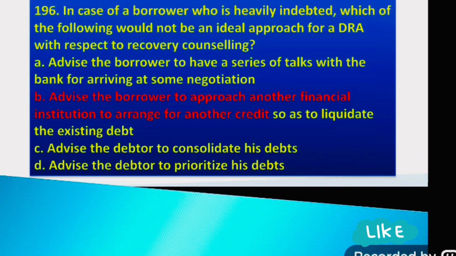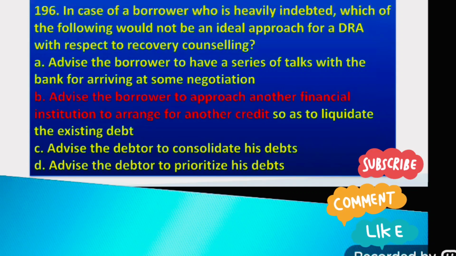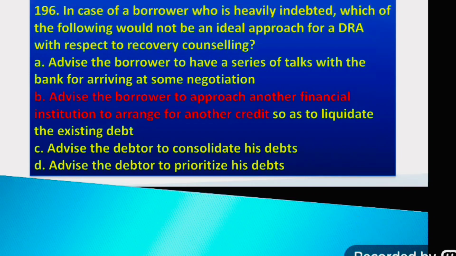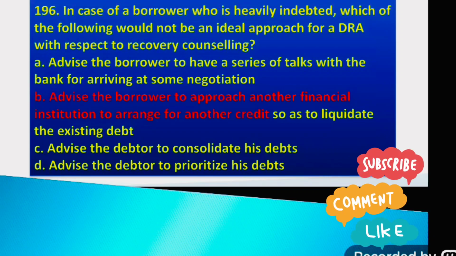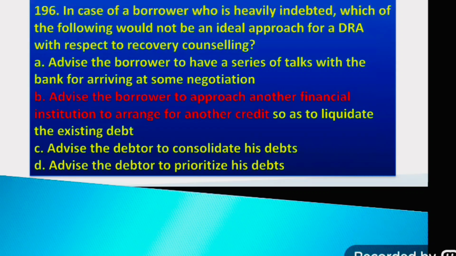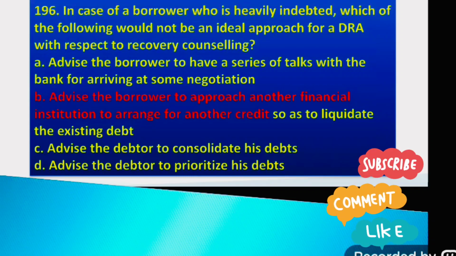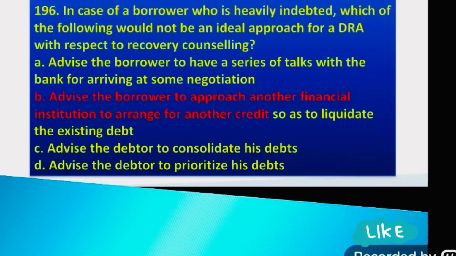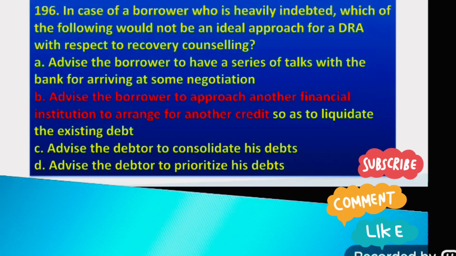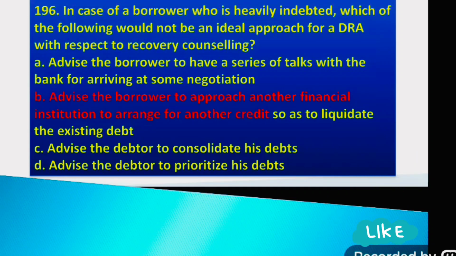Question number 196. In case of a borrower who is heavily indebted, which of the following would not be an ideal approach for a DRA with respect to recovery counseling? Option A, advise the borrower to have a series of talks with the bank for arriving at some negotiation. Option B, advise the borrower to approach another financial institution to arrange for another credit so as to liquidate the existing debts.